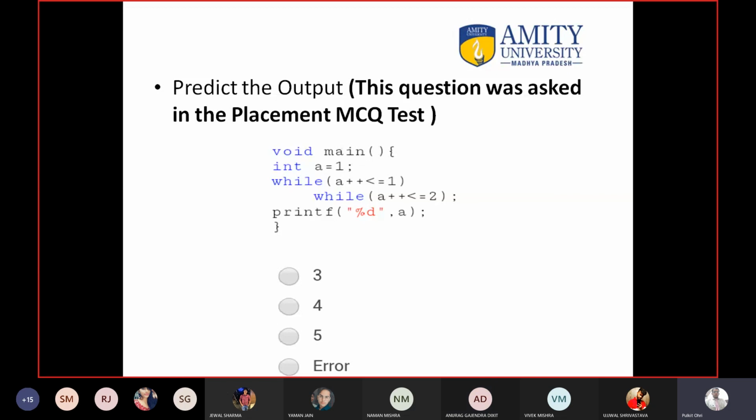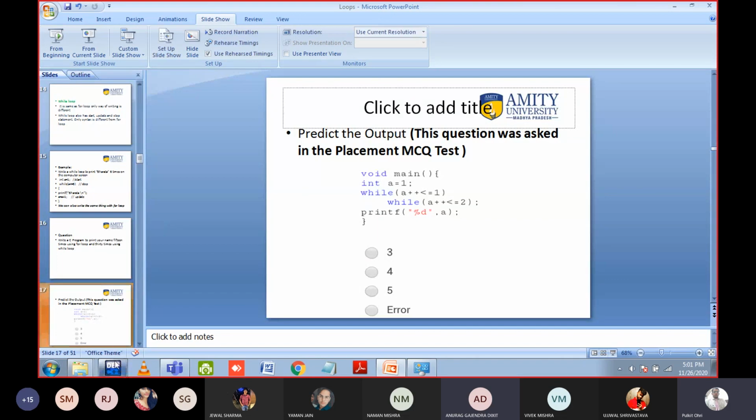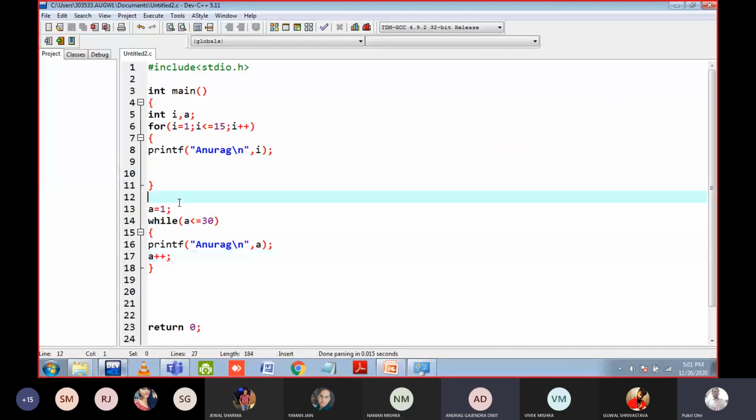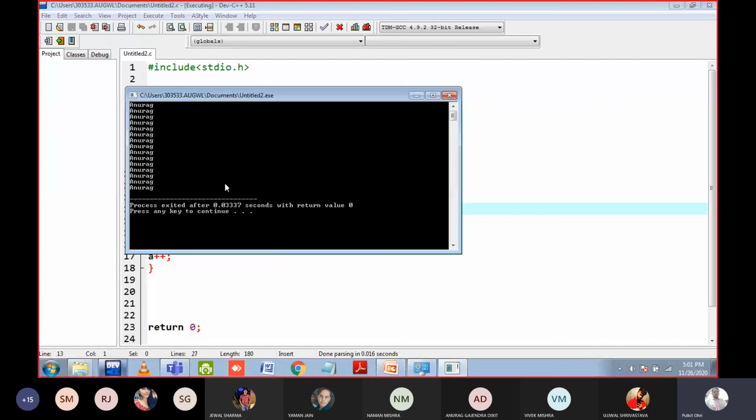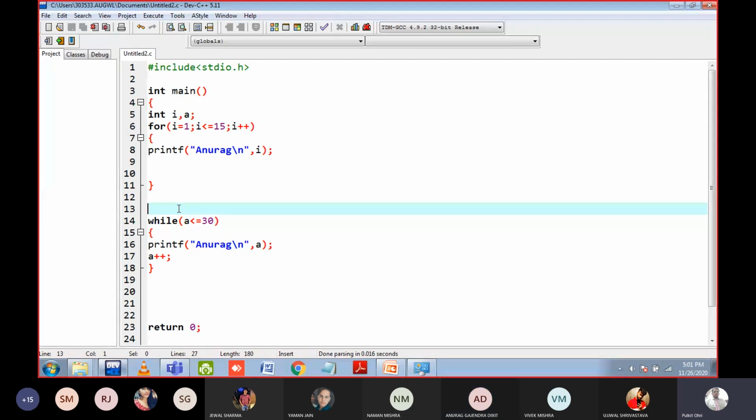Excuse me, sir. Yes. Sir, in the code, if we do not write a equals to 1, then it is still printing 45 times. Let me check. No, it is not doing it. Where is it doing it? Maybe because of Dev C++. What is the name of the compiler you are using? Sir, I'm using Dev C++ only. No, it is not working. You have to initialize it, na? Then it will work. Yes, sir, I know.